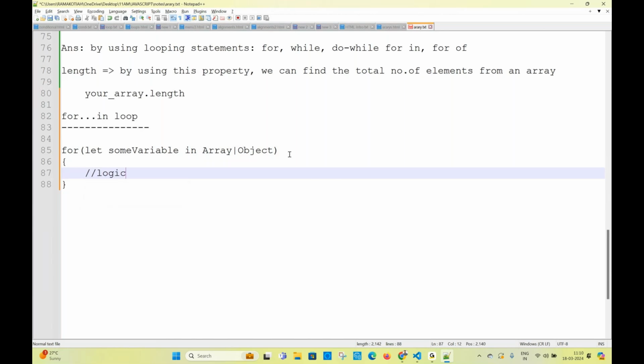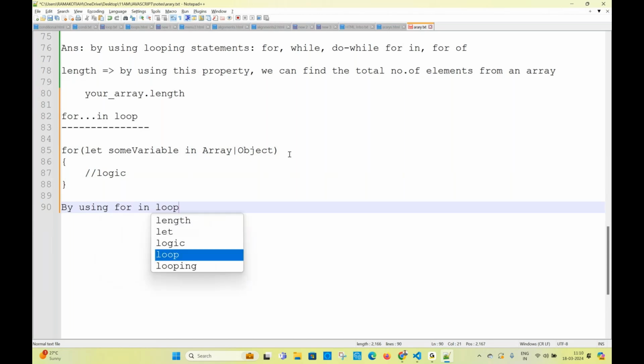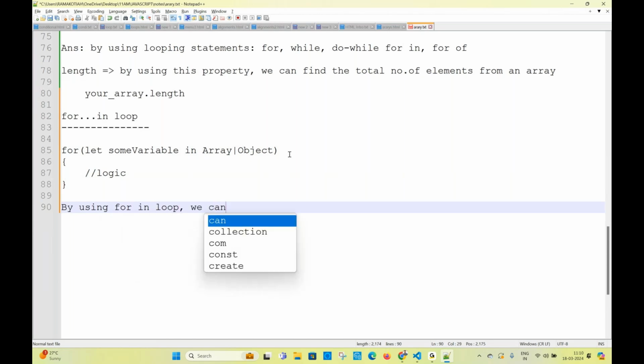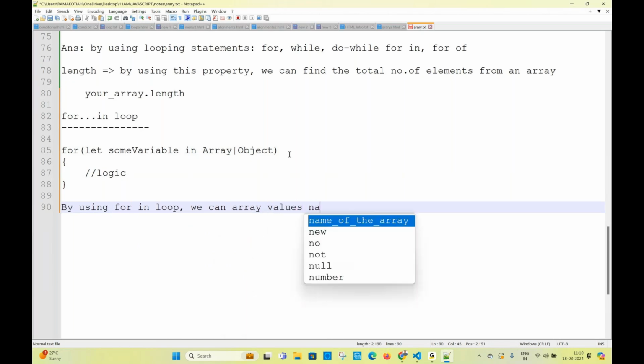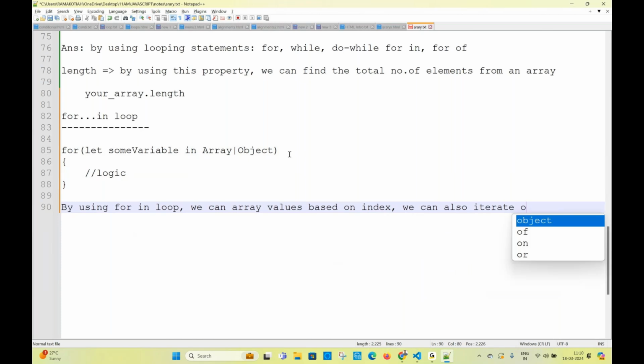Logic. Okay now. By using for in loop, we can iterate array values based on index. Based on index, we can also iterate. We can also iterate objects by using for in loop. For in can do two things only. It can iterate array values as well as it can iterate objects also.